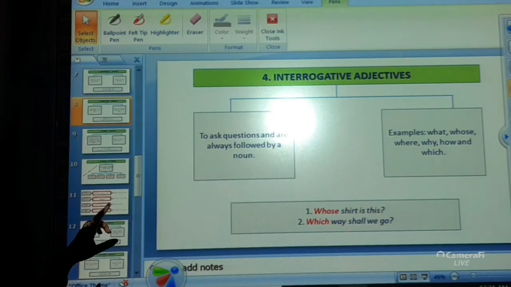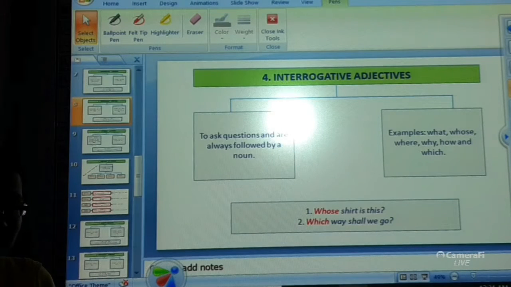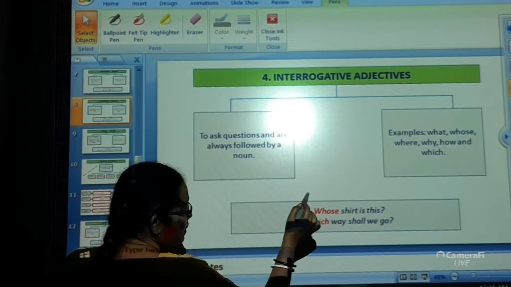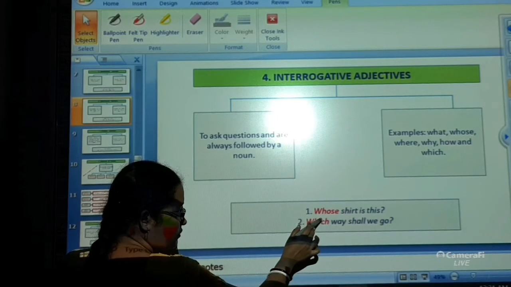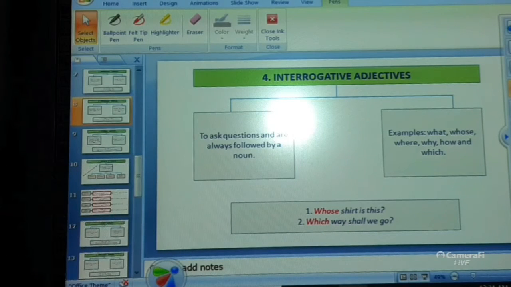According to the definition, whenever you are asking a question, the interrogative adjective is always followed by a noun, just as in this example, whose shirt is this? And the question means, the shirt belongs to whom?